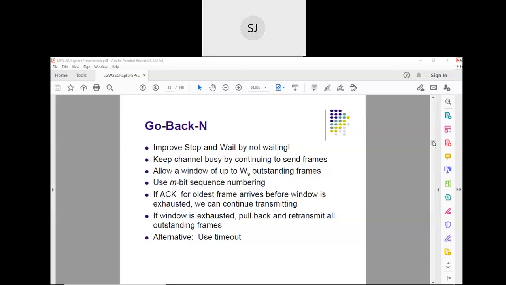Suppose I send frames 0, 1, 2, 3, 4, 5. My sending window is open on 0, 1, 2, 3, 4, 5 because I have sent them and I'm waiting for the acknowledgement. Once the acknowledgement comes, my window will be open from 6 to 11. If I receive acknowledgement for all those frames, then my window will be open on 12 to 18, like that. So the window keeps on sliding.